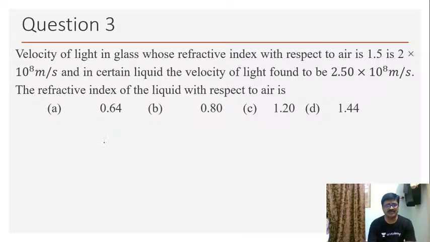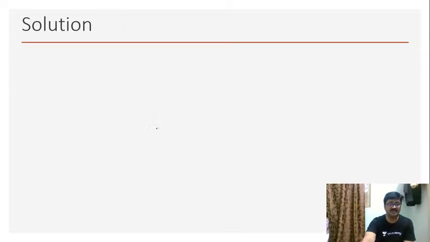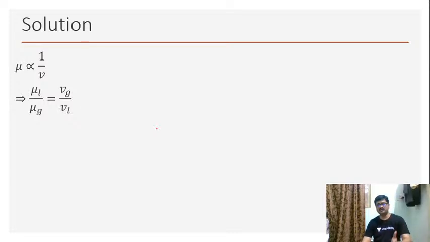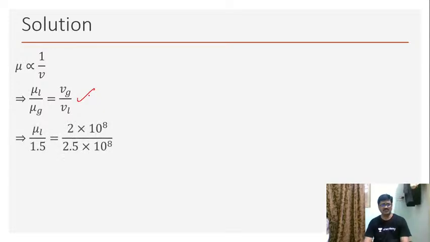That's all. So I can very easily write this as mu is inversely proportional to V. That means refractive index is inversely proportional to velocity. So accordingly here I am going to write mu L by mu g is equal to Vg by VL. That's all. Very simple. Now over here mu L is unknown and the other quantities I am substituting.